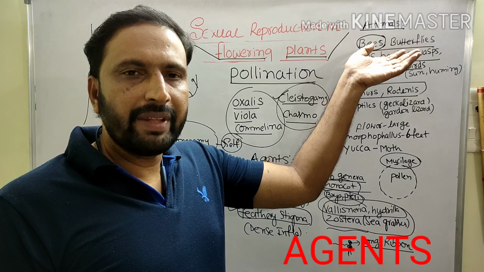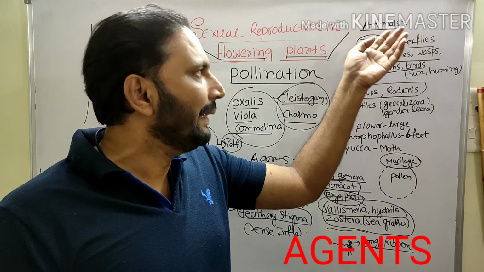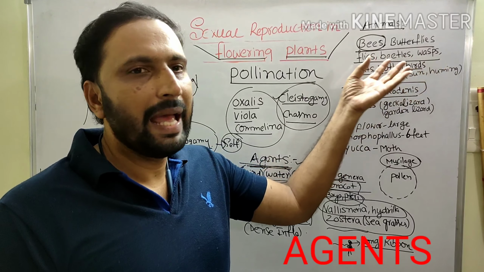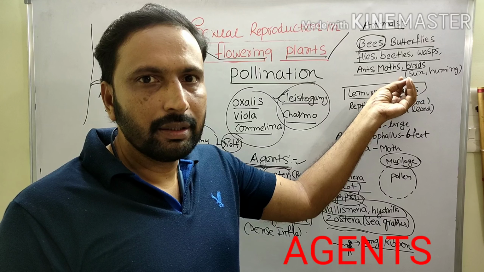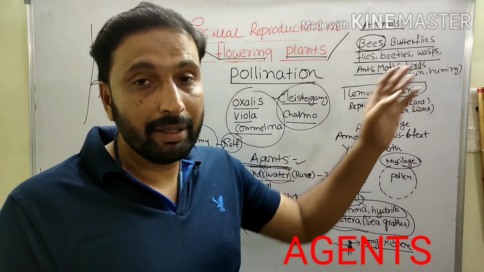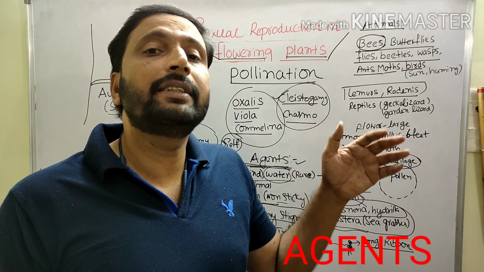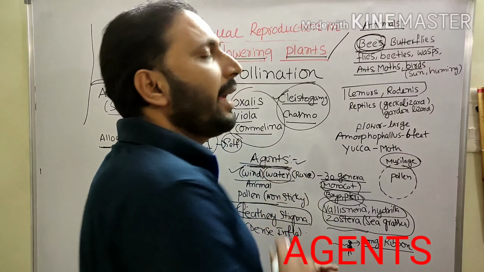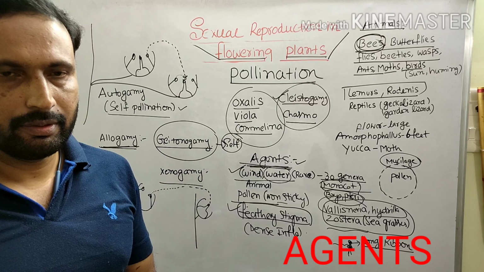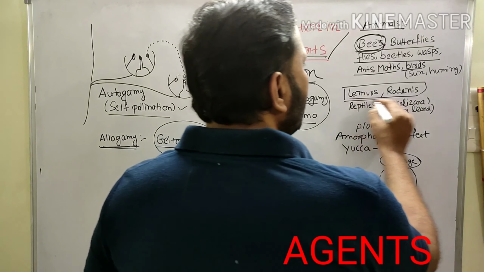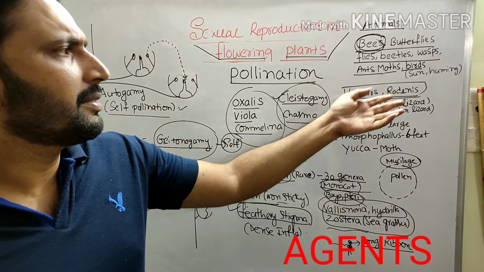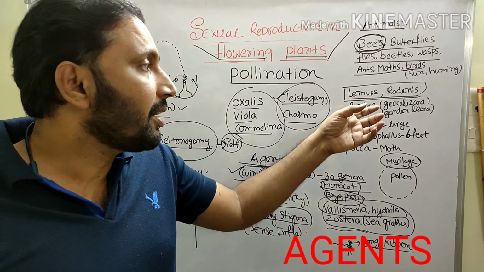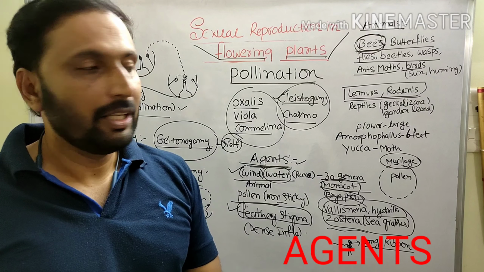Animals also act as agents for pollination: bees, butterflies, flies, beetles, wasps, ants, moths, birds, mainly sunbird and hummingbird. Majority, bees and insects act as agents for pollination. Not only that, even primate animals, the lemurs, and rodents also. Not only that, reptiles also act as agents.